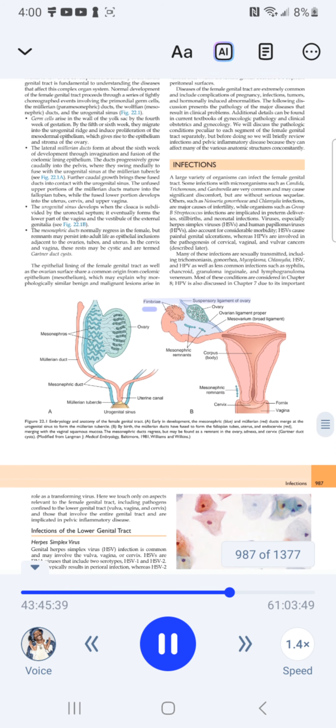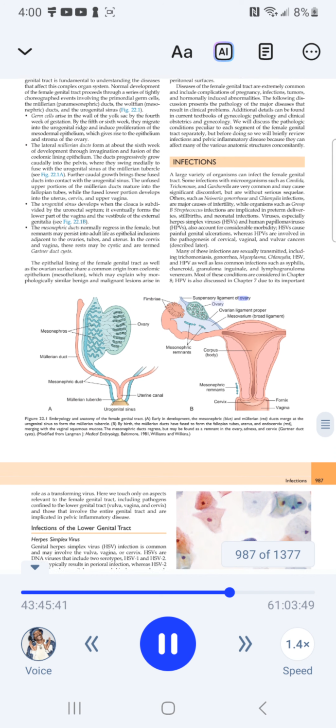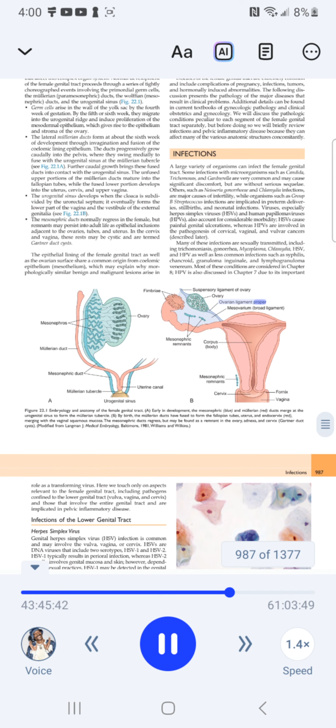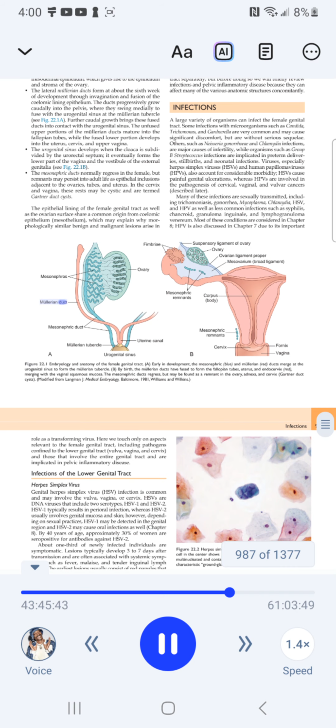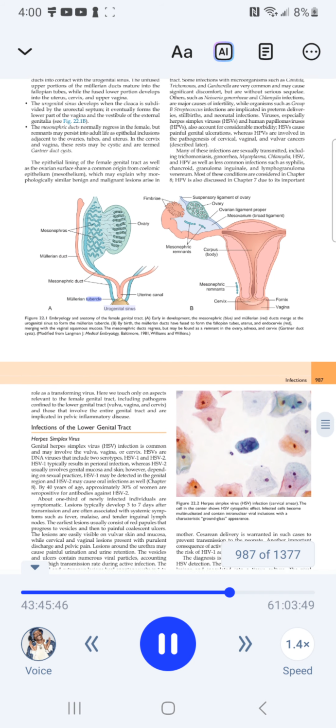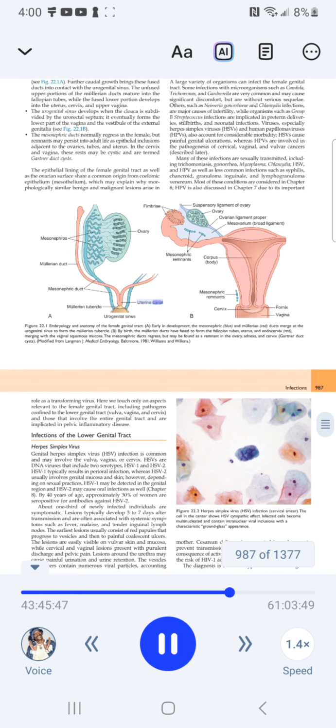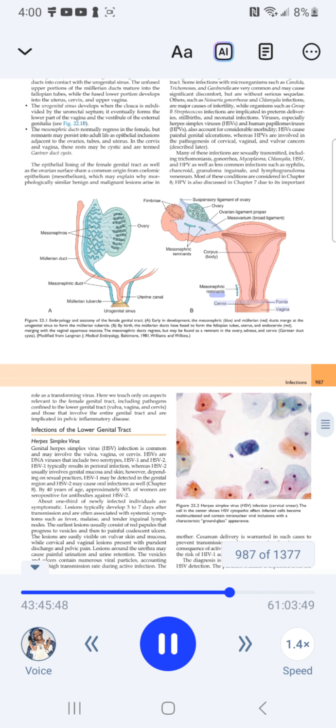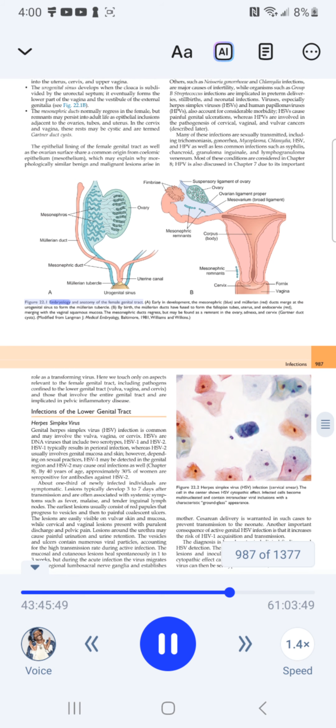Figure 22.1 Embryology and anatomy of the female genital tract.